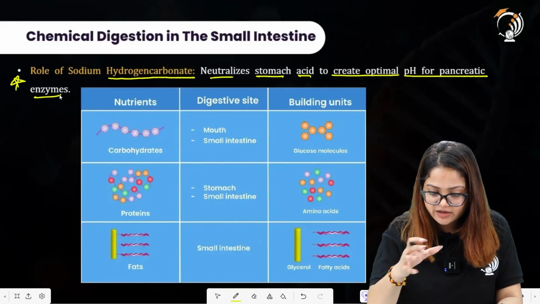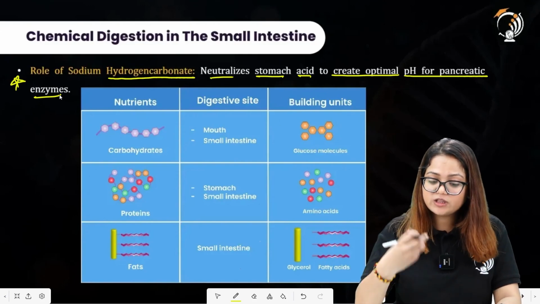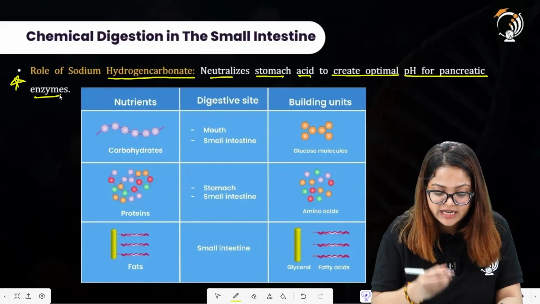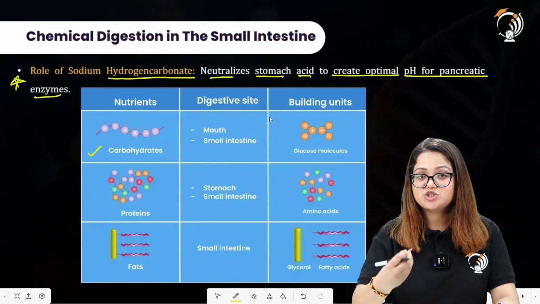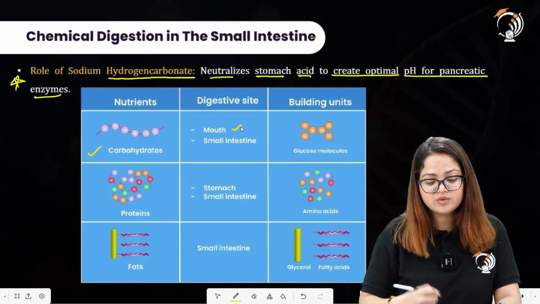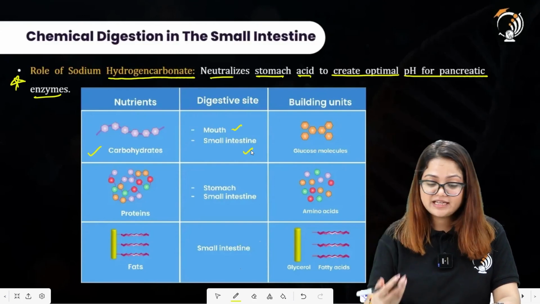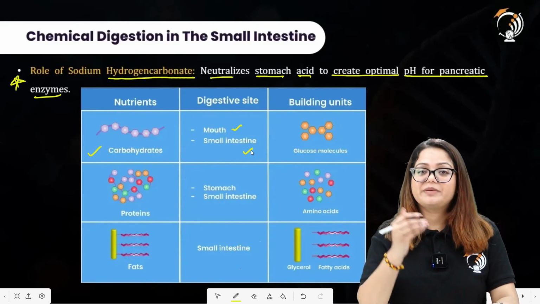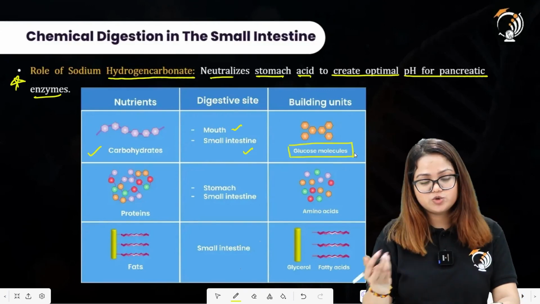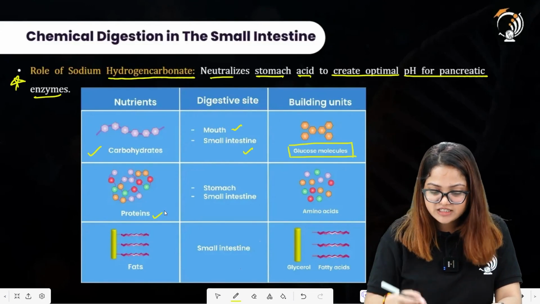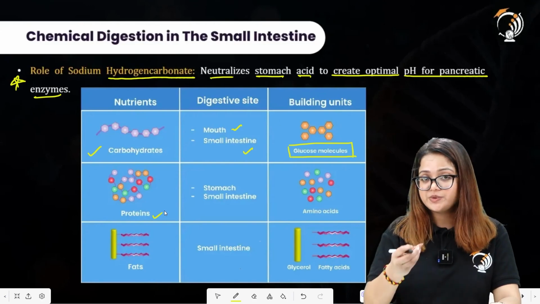Alright. So here this is a tabular form for all the nutrients, the digestive sites and the building units of these particular nutrients. Let us take an example of carbohydrates. Digestive site is where the digestion of carbohydrate occurs: in the mouth and in the small intestine. In the mouth, it occurs by the salivary amylase. In the small intestine, it occurs by the pancreatic amylase. These will be broken down to release glucose molecules. Proteins are there. So these are the sites over here in the second column in which the digestion of a particular nutrient is occurring.